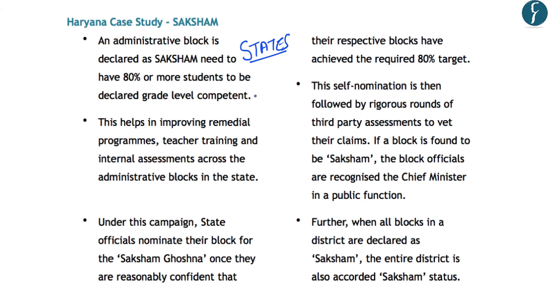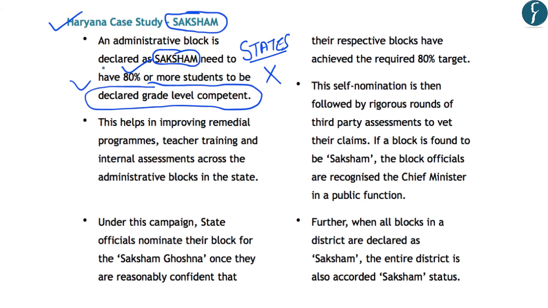Now, for comprehensive stakeholder participation, the article has highlighted that states are not a viable option, and this has to be done at the administrative block level. That is why the educational reform process is required at the administrative block level in order to achieve the desired learning outcomes. In this line, the author has highlighted the case study of Haryana, which is known as the Saksham Initiative. In this Saksham Initiative, an administrative block is declared as a Saksham administrative block if it has 80% or more students who have been declared as grade level competent.